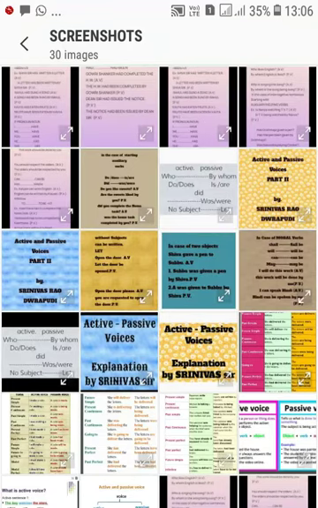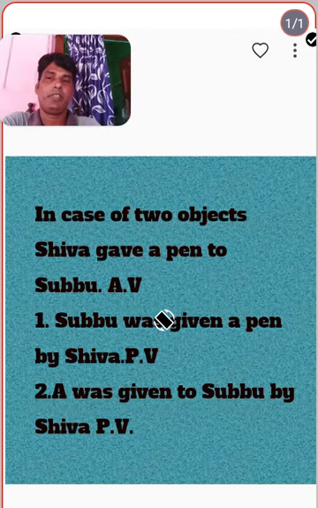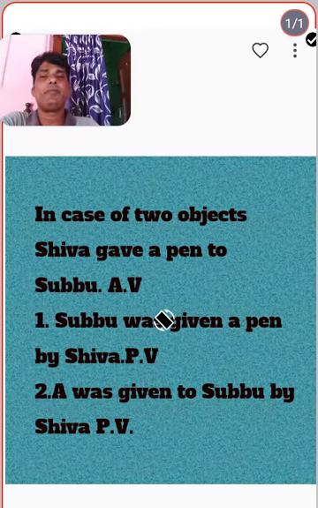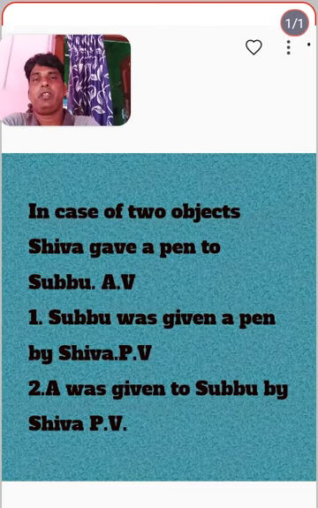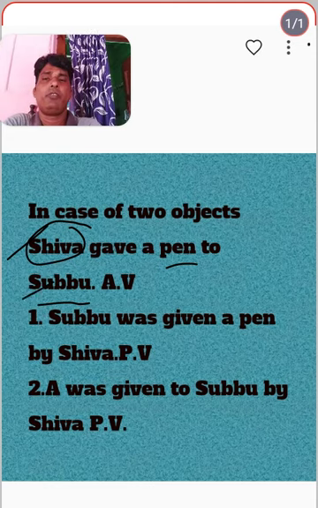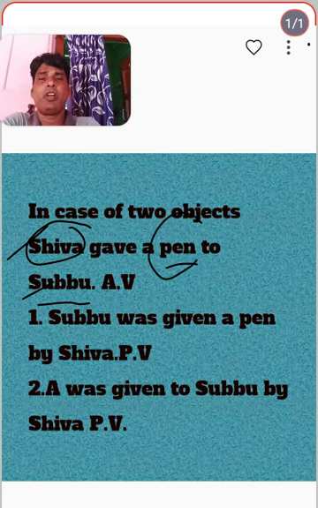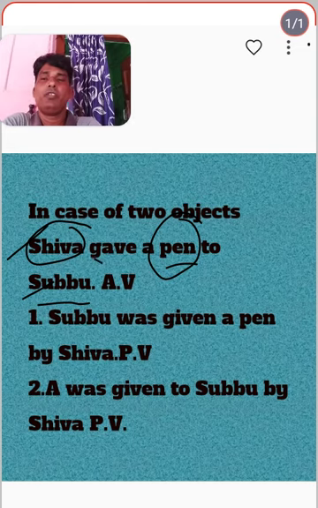Like that, let's discuss the case of two objects. For example, Shiva gave a pen to Subbu. Here Shiva is the subject, and the object is the pen. At the same time, Subbu is the name of a boy. Shiva is a small boy and Subbu is also a small boy. So he gave a pen to Subbu; the pen is an object, and Subbu is also an object. Whenever two objects are there, we can expect two answers.